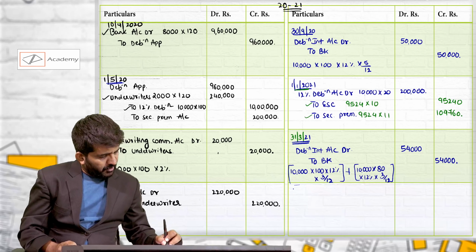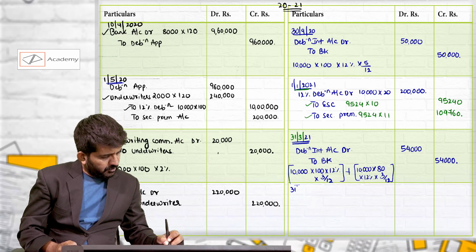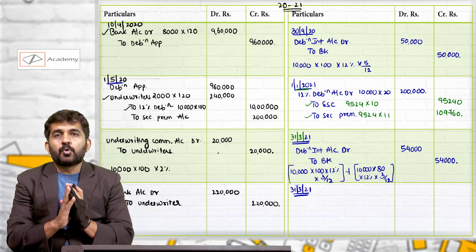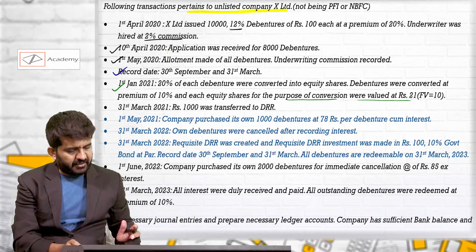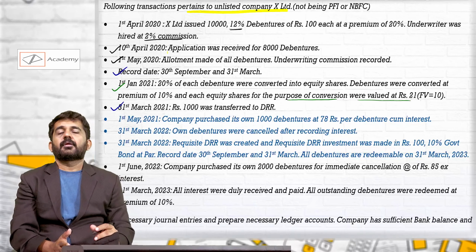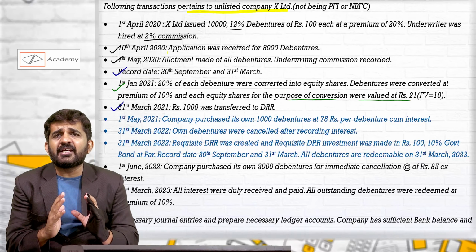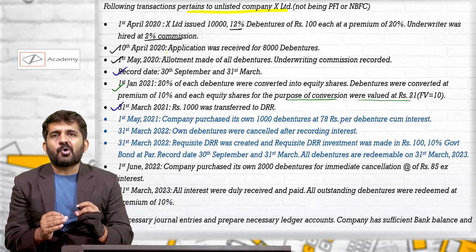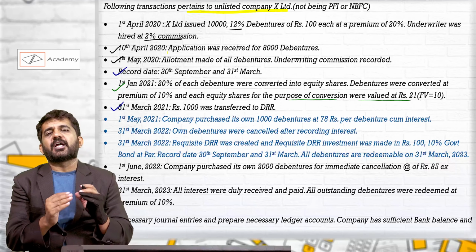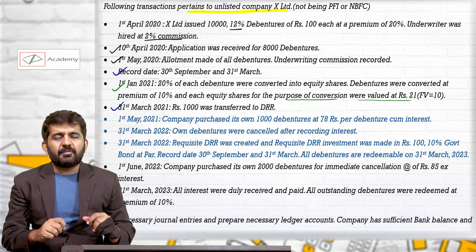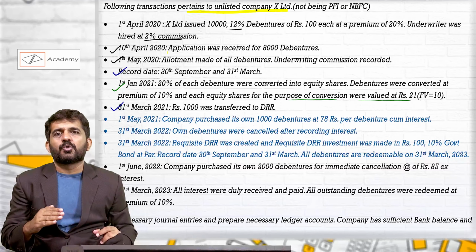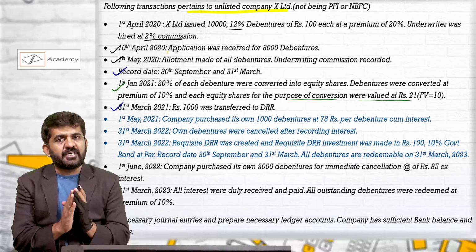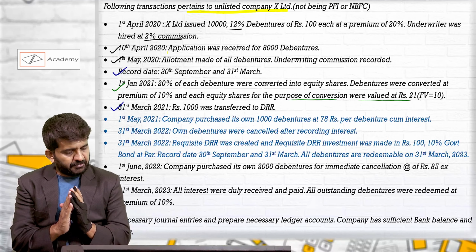Next, again on 31st March, rupees 1,000 DRR is created. To create any reserve, there is a universal journal entry: profit and loss or general reserve account debit to that particular reserve. Normally it is P&L account debit to DRR, a universal journal entry to create DRR, that is debenture redemption reserve.